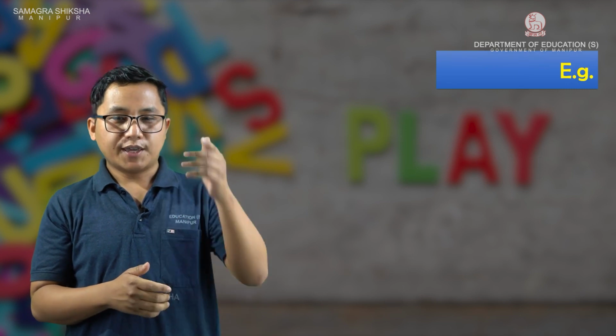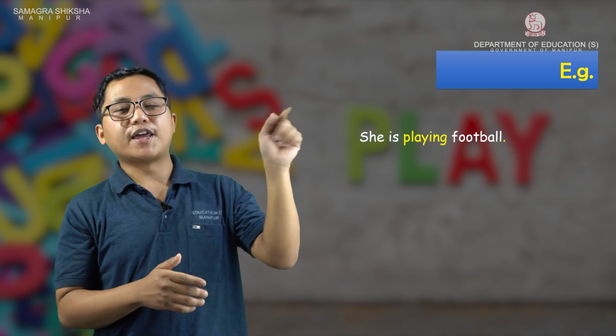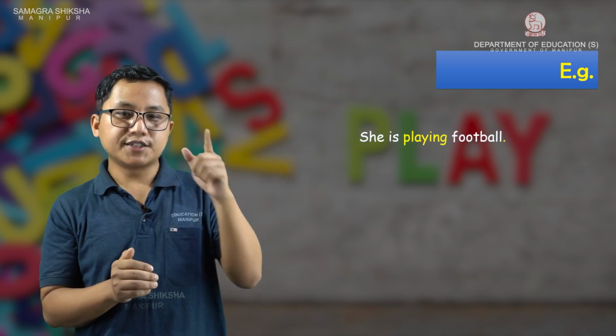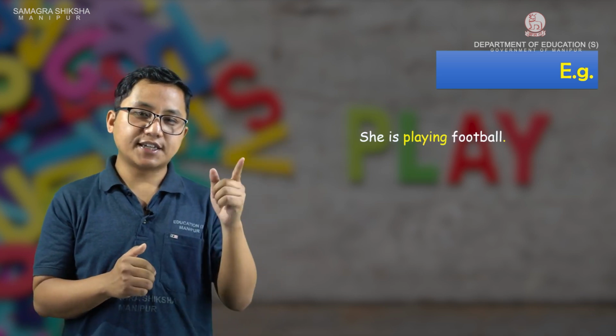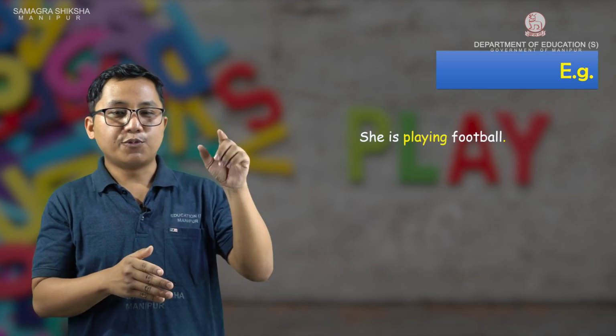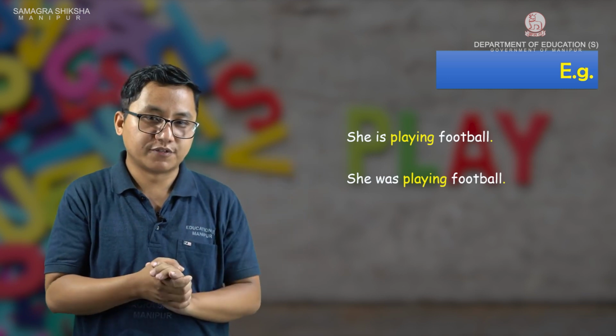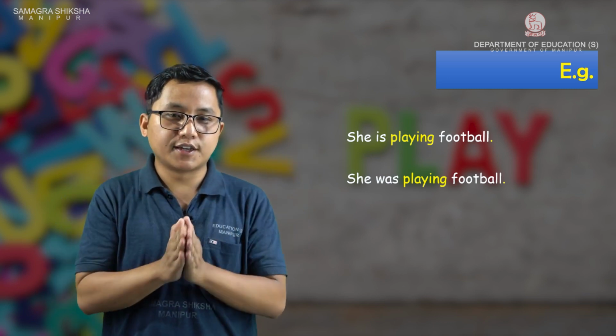Let us take an example. She is playing football. Here, if it is in past tense, if the action was done earlier, not now, we can say she was playing football. Here is or was, they are called helping verbs. But what is the main action done here in this sentence?